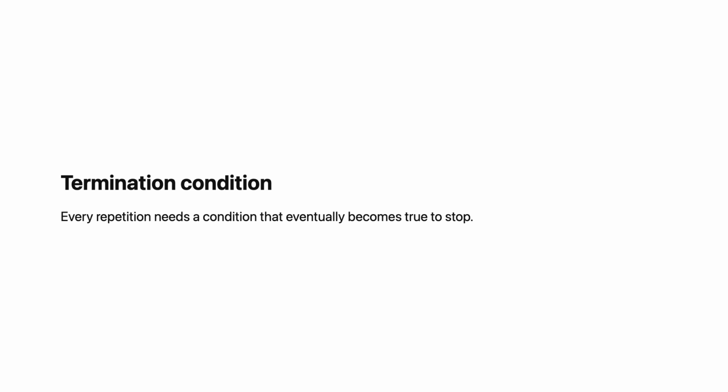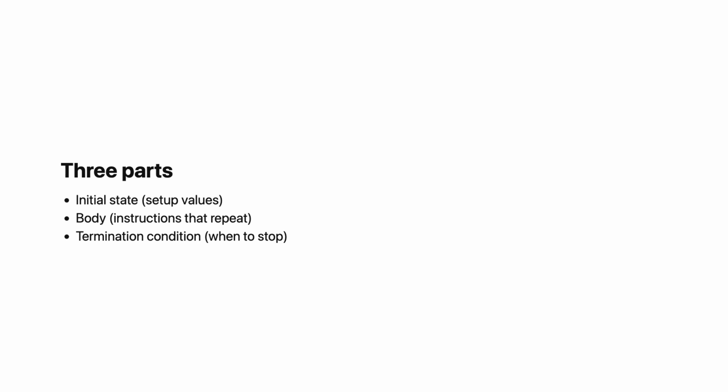The initial state sets up the starting values. The body does the work, modifying the state each iteration. The termination condition ensures the repetition eventually stops. If any part is missing or wrong, the repetition fails. Missing initial state means starting from undefined values. Missing body means nothing happens. Missing or wrong termination condition means infinite loop. Let us think more about termination conditions.